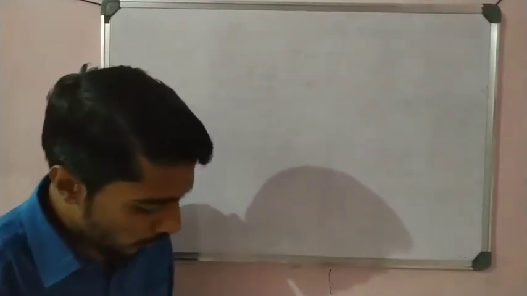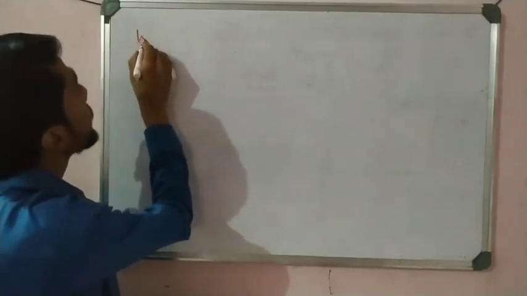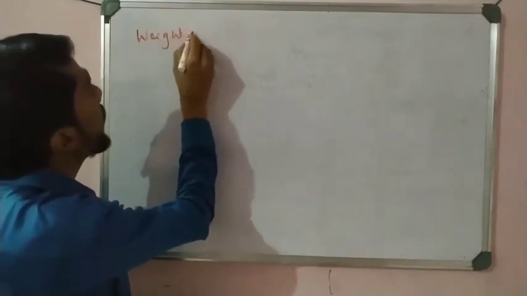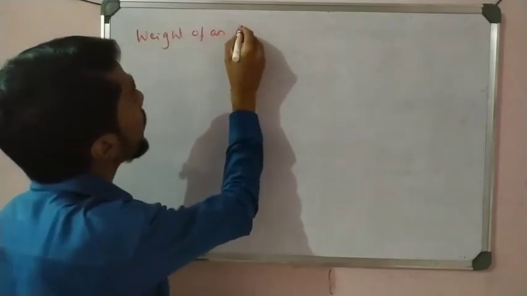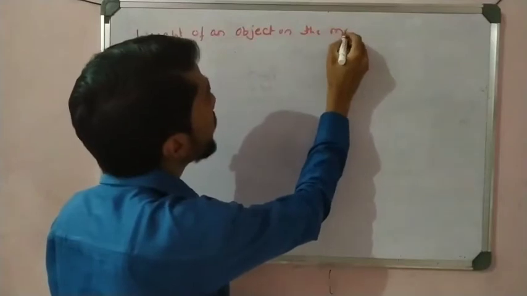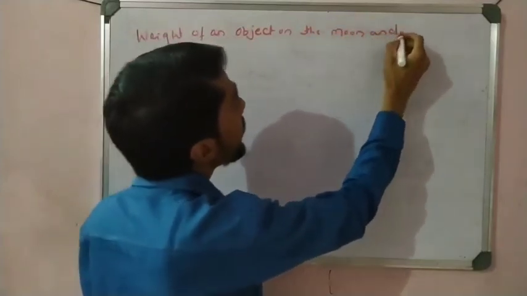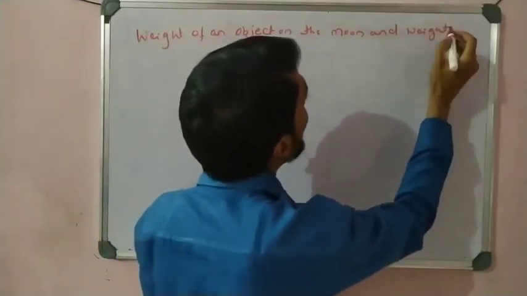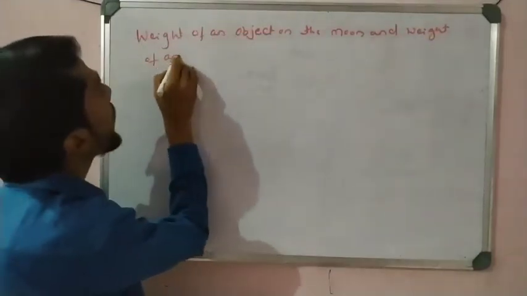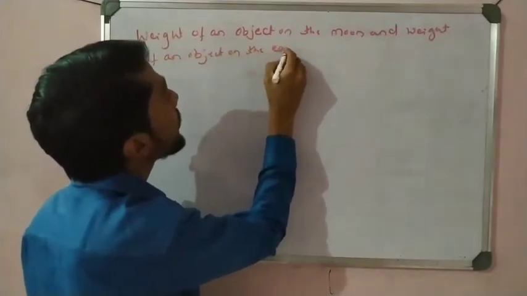So let us take a title: weight of an object on the moon and weight of an object on the earth.